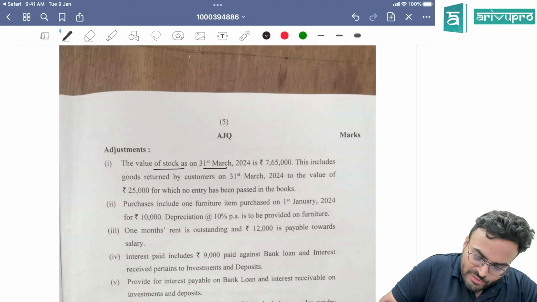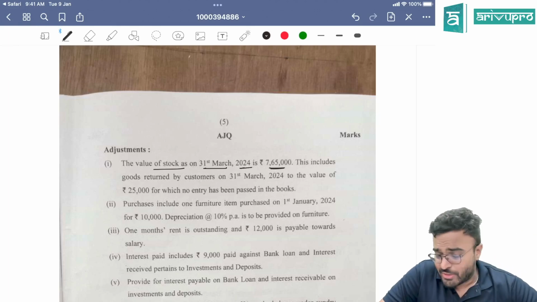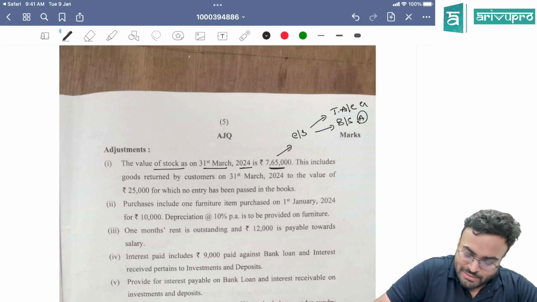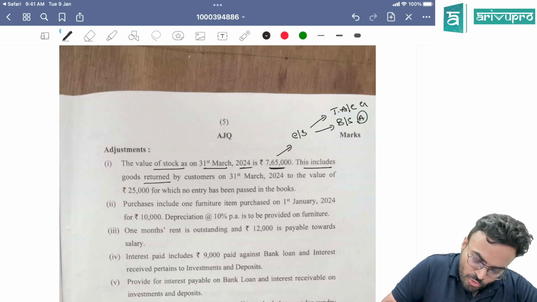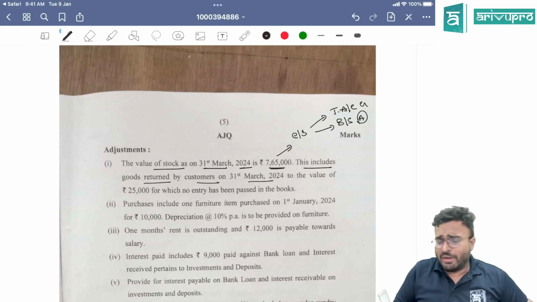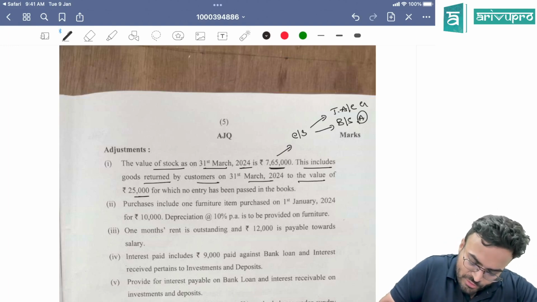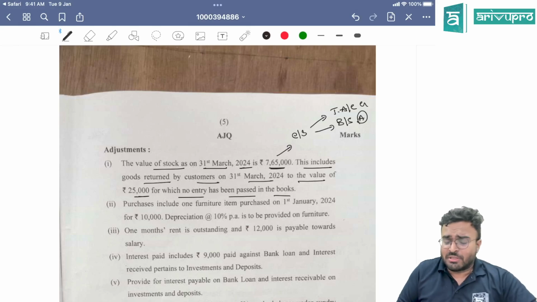Value of stock on 31st March 2024 is 7,65,000. Closing stock, what will you do? One, trading account, credit, and another, balance sheet, you're going to show it as asset. This includes goods returned by customer on 31st March 2024. In the stock, the goods are included to the value of 25,000 for which no entry has been passed in the books. So what will happen?